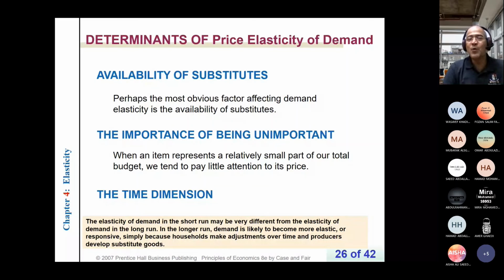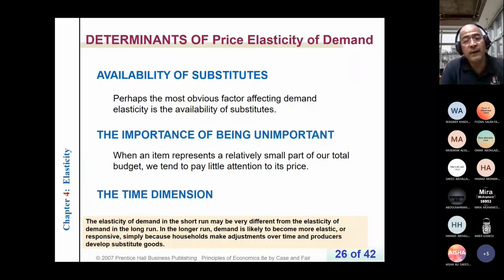Why? There is a small change in quantity demanded because I have no other options. I have to consume gas to operate our oven.